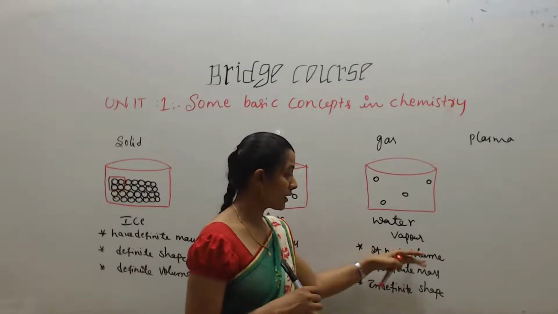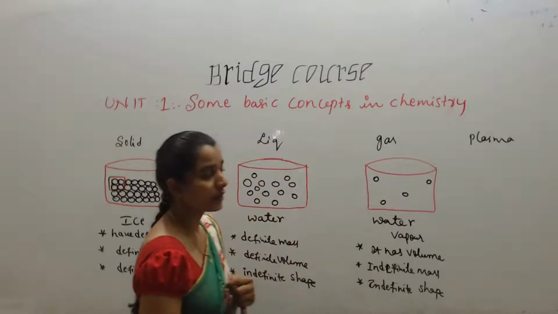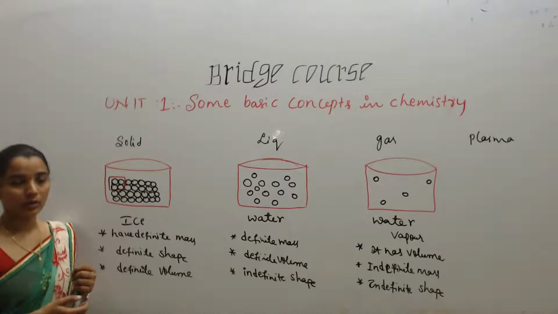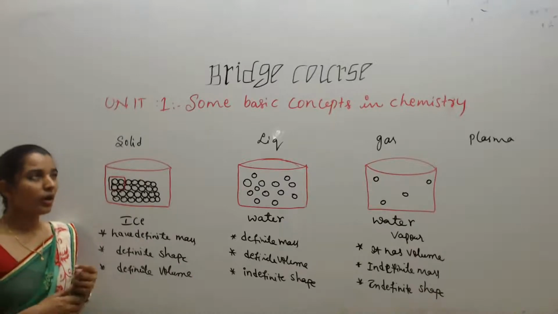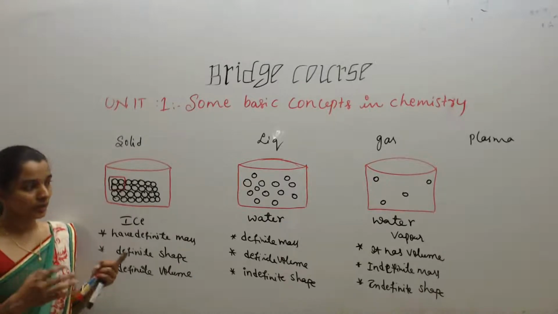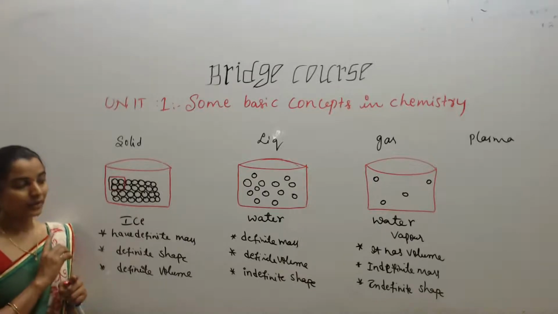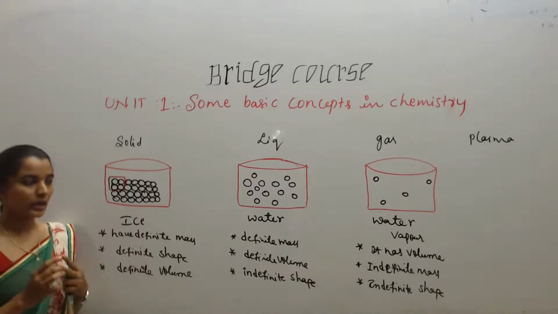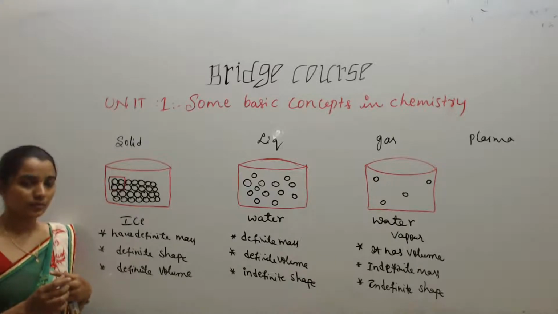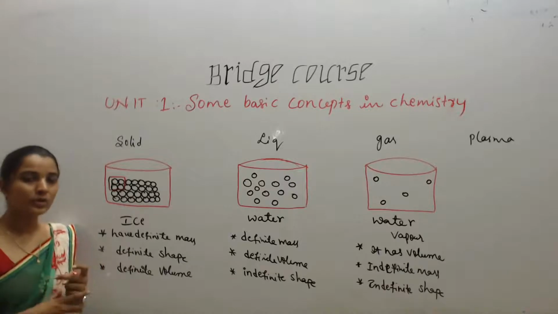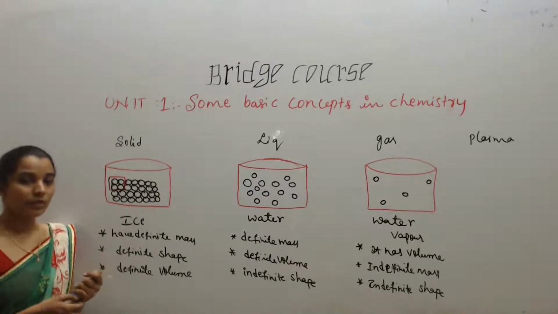Okay, that's why it has volume. So we can measure the gases like 1 volume, 2 volume, 3 volume, like that. Okay, 1 mole. Okay, 100 volume or 1000 volume, like that we are measuring. So they have volume, but they have indefinite mass and indefinite shape. Okay, there is no definite mass and there is no definite shape. For example, a balloon is there. If you fill air in the balloon, it will get the shape of the balloon. If any doll is there, we can fill in that.